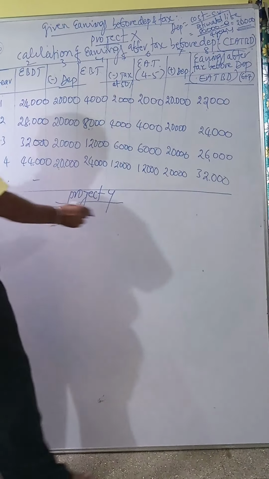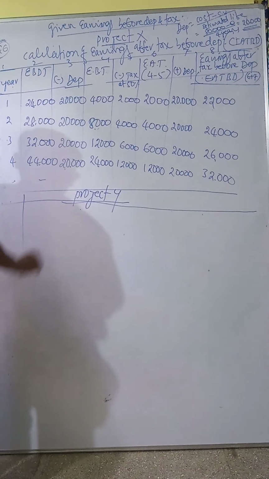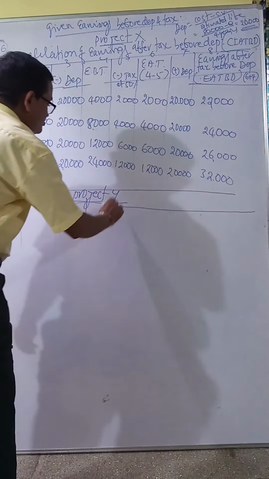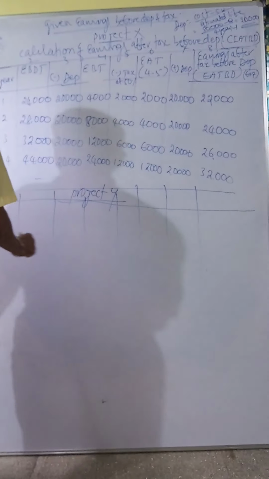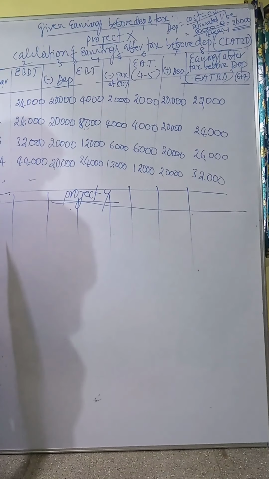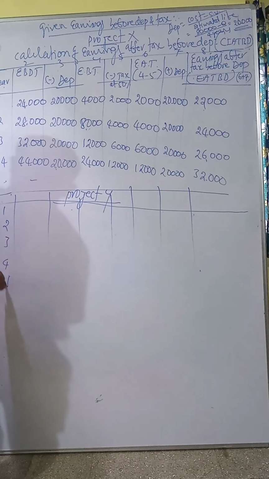Now Project Y, you have to do Project Y like this only. Project Y, same columns. You have to write all of them. I can't write once again. See here, 1, 2, 3, 4, 5.